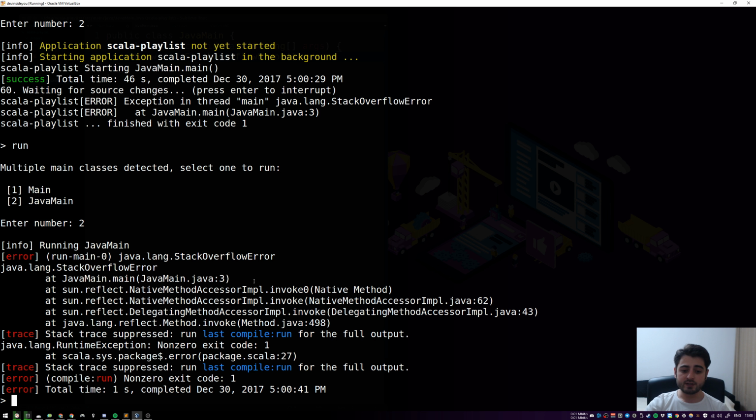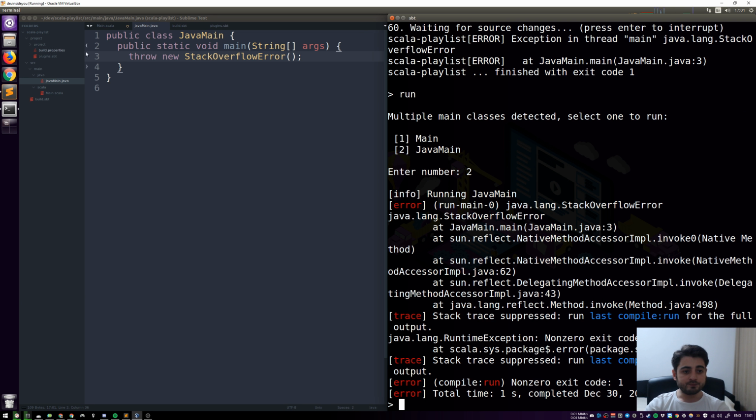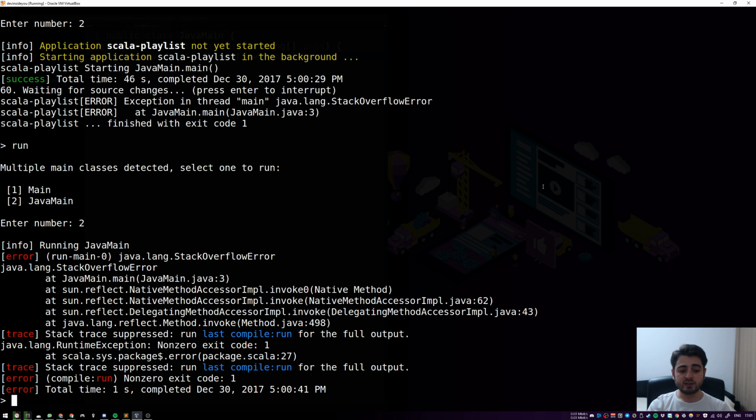It's called a stack trace. So it shows, okay, it called some native method somewhere deep in the JVM, and then it called this one, and then that one, and then eventually it called the main method. And it's in the file called JavaMain.java at line 3. So if we go back to line 3, we're going to see here that it called main, and this is where it exploded. Okay. So what we also see here is those exceptions that, again, we're going to have a separate video that talks about exceptions.